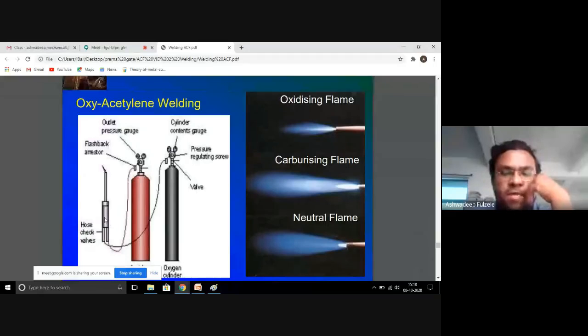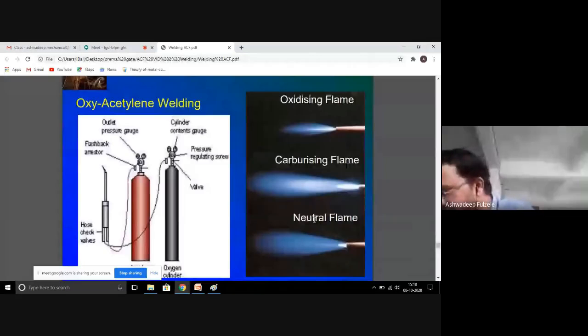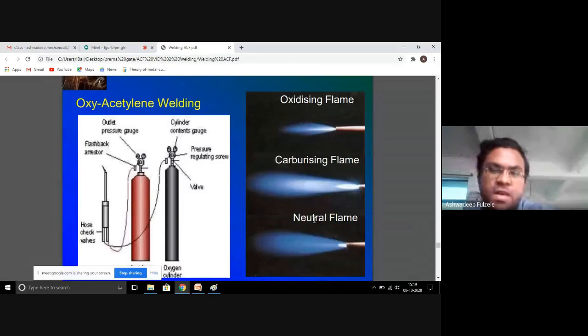The oxidizing, carburizing and neutral flames depend on the proportion in which we are using the two gases. If the ratio of oxygen gas is high, we call it an oxidizing flame. If the carbon proportion is high, we call it a carburizing flame, or if the ratio is neutral or equal, we call it a neutral flame.